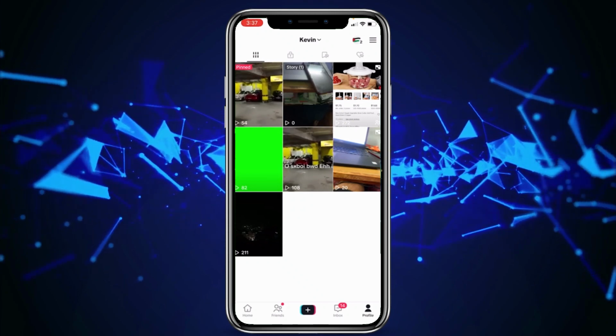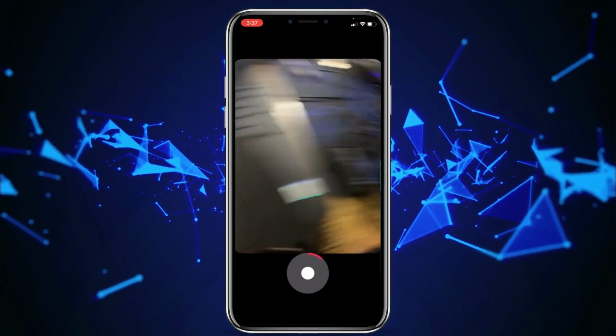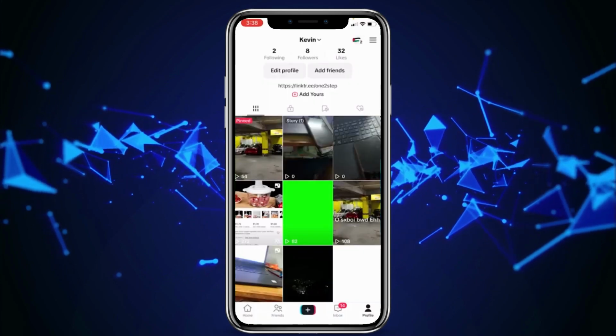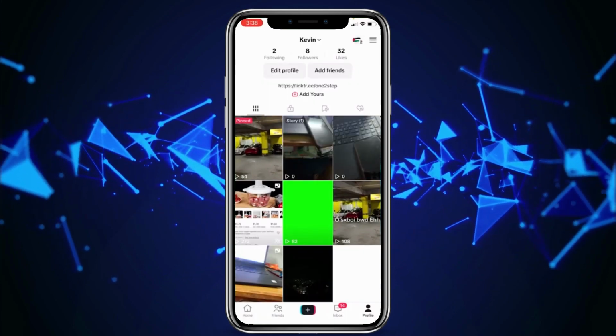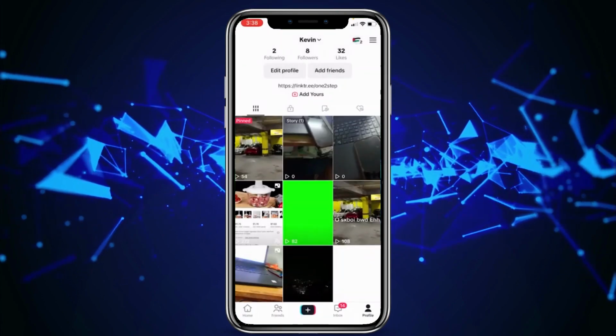And if you want to upload a video, you want to click on the plus at the bottom and just record a random video over here like this. And over here, you want to click on the tick mark, and it's going to be uploaded. As you guys can see, this is my story, and this is the video.